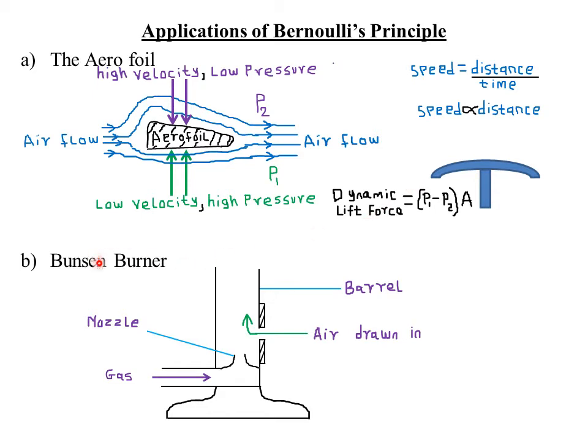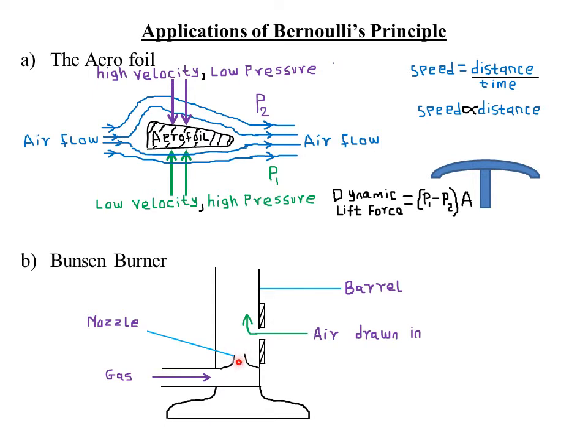Next, we look at the Bunsen burner. The Bunsen burner is usually connected to a gas cylinder. Now, the velocity of the gas from the gas cylinder is usually increased at the nozzle.